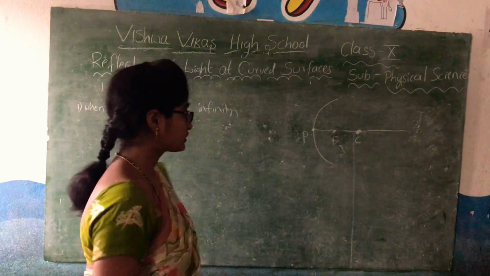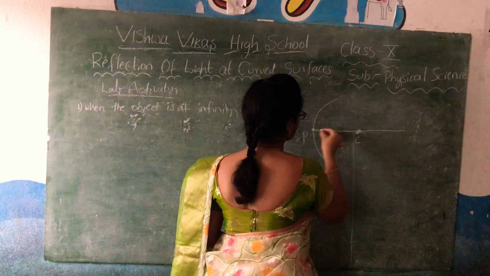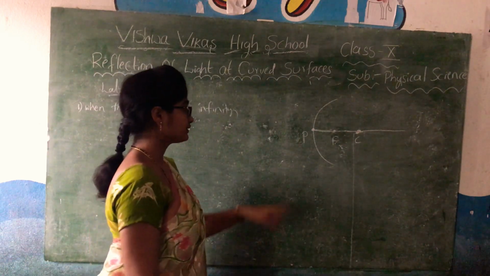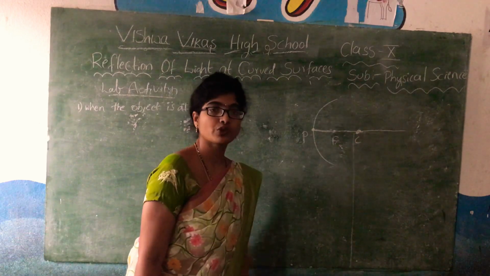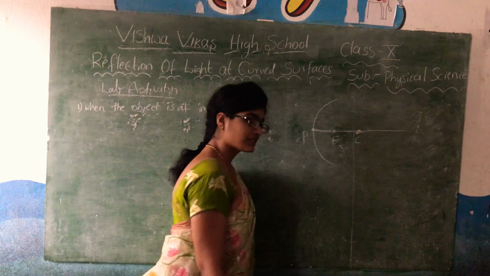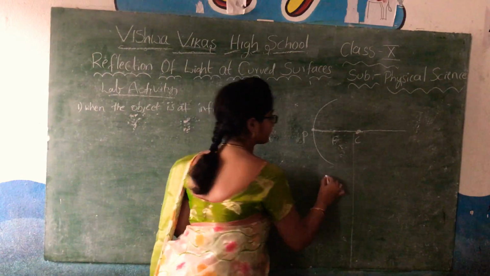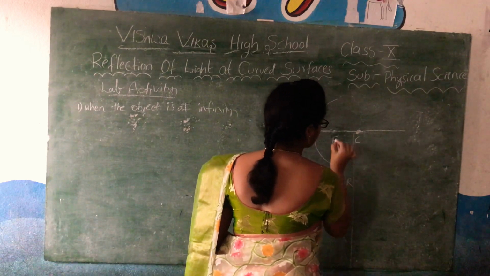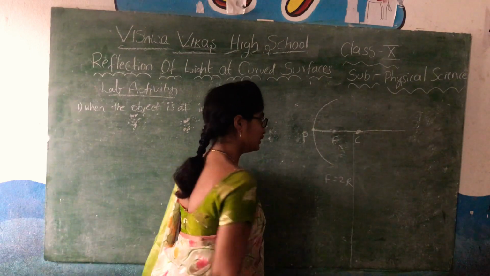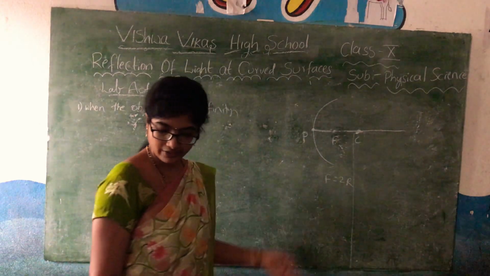That means F is equal to half of the radius of curvature, R. The distance from the pole to the center of curvature is called the radius of curvature. So this is F, the focal point, this is the center of curvature, this is the pole, and this is the principal axis.